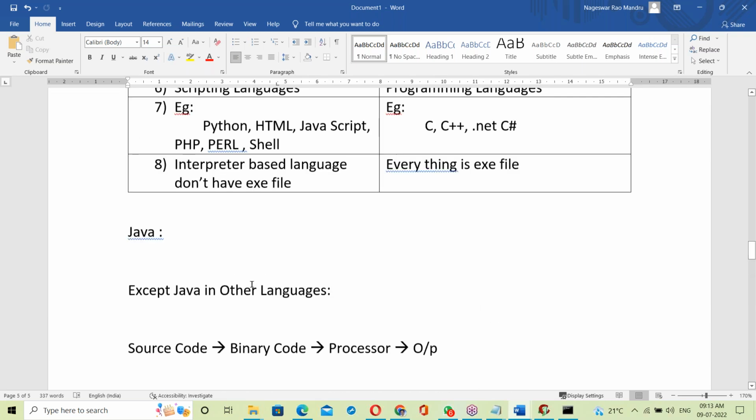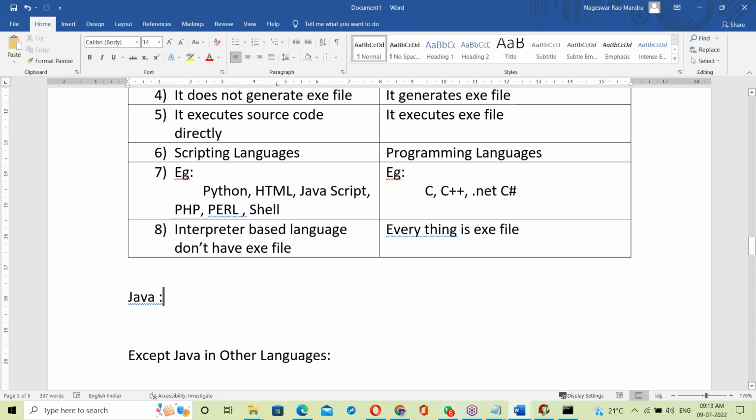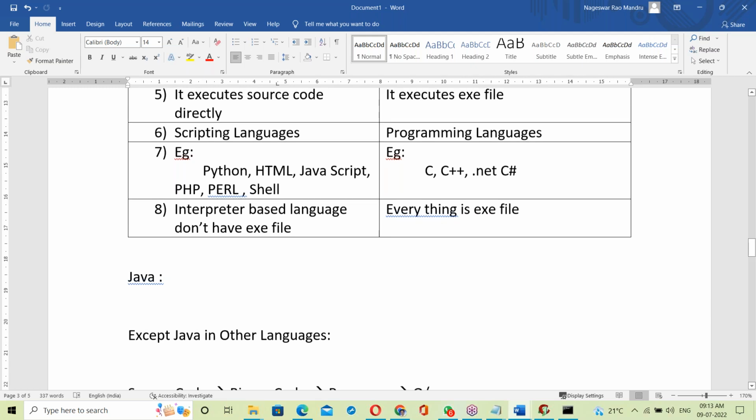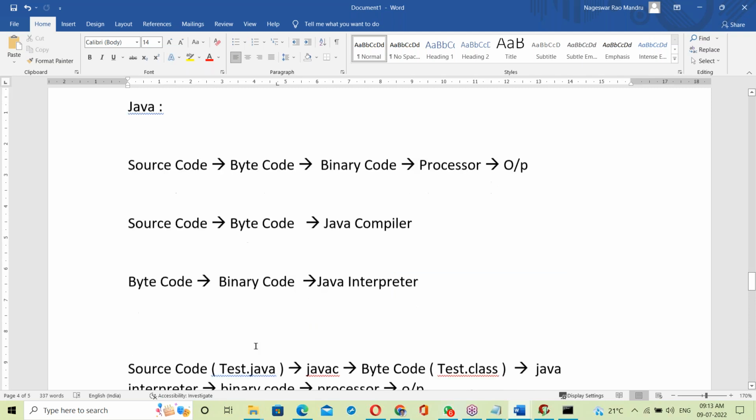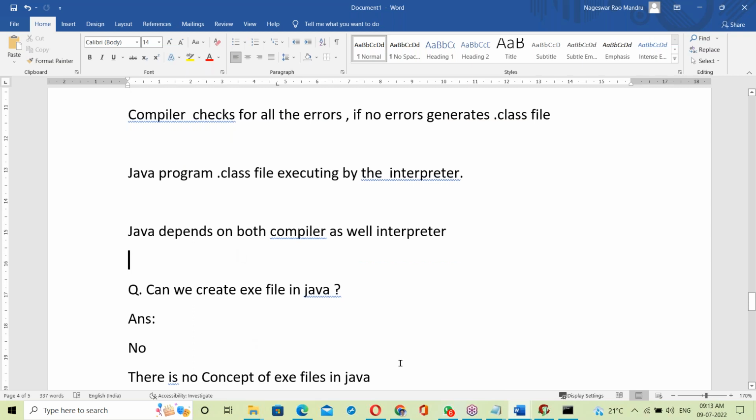Now, the simple conclusion: Java depends on both the compiler as well as the interpreter. Error checking of a Java program is done by the compiler, and converting source code to bytecode is done by the compiler. Program execution is done by the interpreter, which converts bytecode to binary code. There are two things involved in Java, the compiler as well as the interpreter. So Java depends on both.